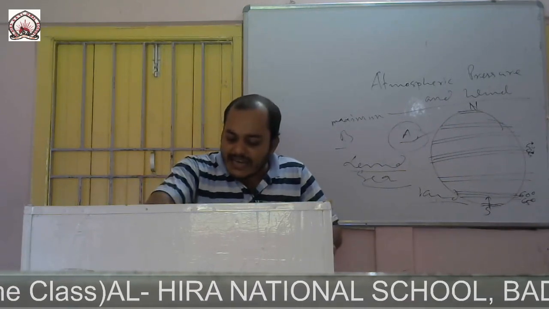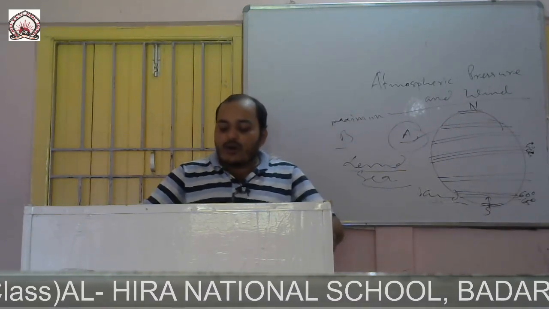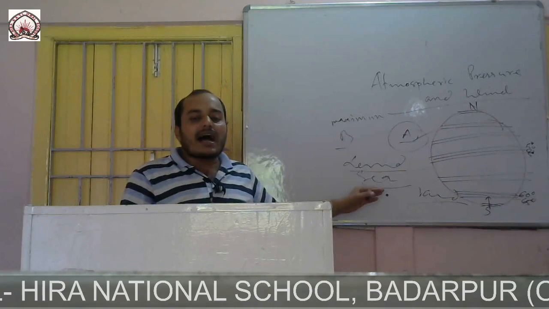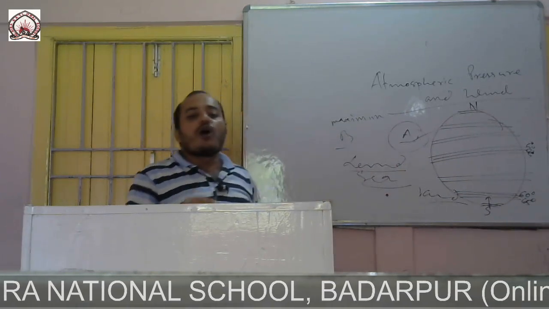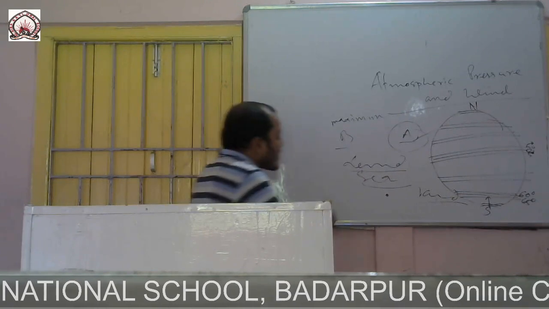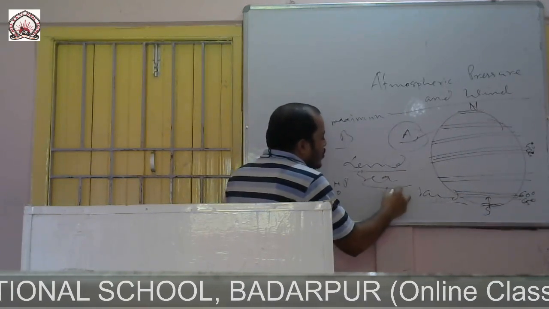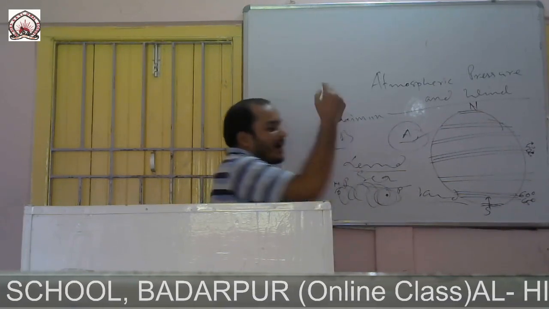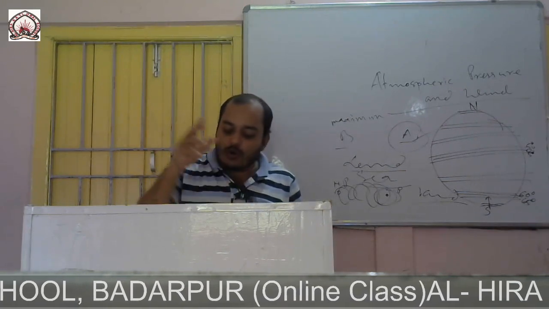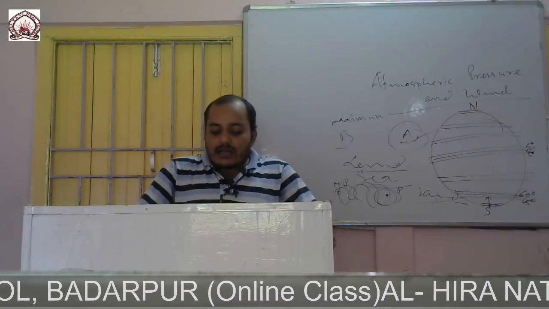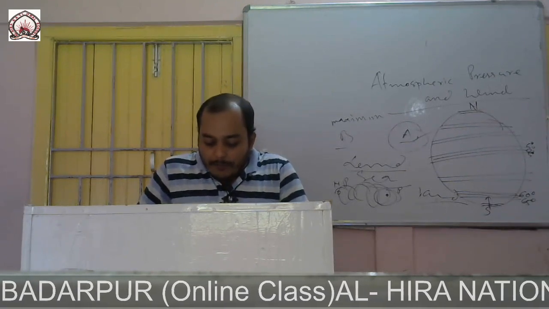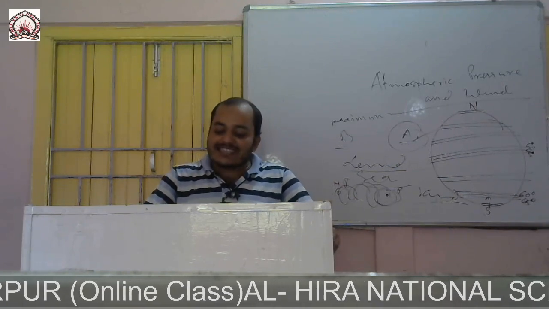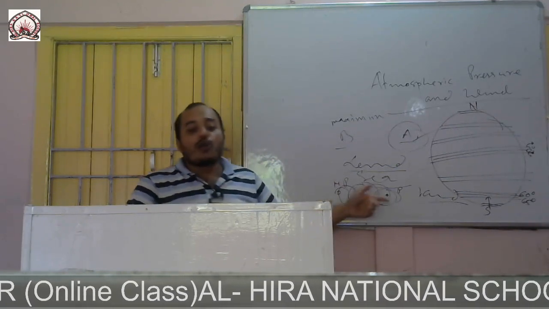Now, in a cyclone, a low pressure area is developed at the center. I told you that air moves from high pressure to low pressure. When air moves from high pressure to low pressure by taking a cyclic path, it is called a cyclone. Now, the direction: as a result, the wind begins to blow towards the center, meaning towards the low pressure area.